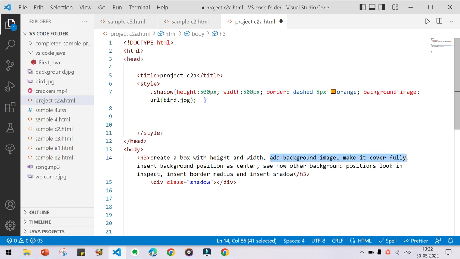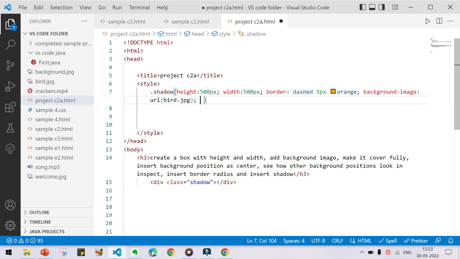We already saw this in the background images topics. Everything we cannot explain in a single video, all the other things have already been explained in the previous videos. Now just know how to make it cover fully.